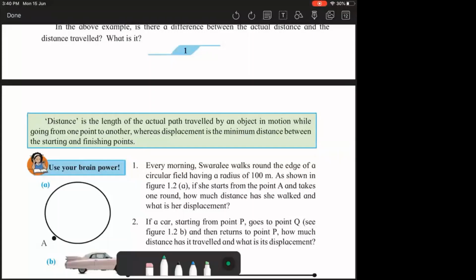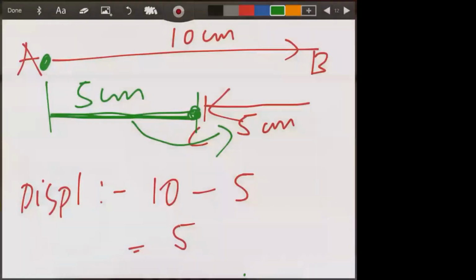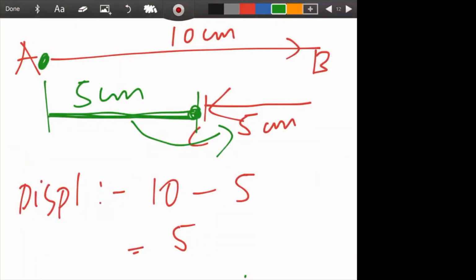I try to explain to you with this, right? In this case, the red lines indicate the distance, that is 10 plus 5, the length covered by the object when it is moving. And displacement is the shortest distance between the initial and the final position. You can see 5 centimeter is the shortest distance.